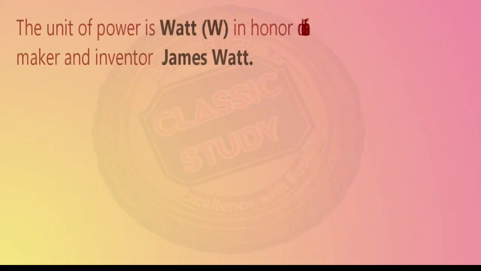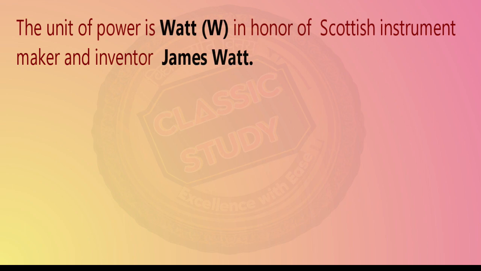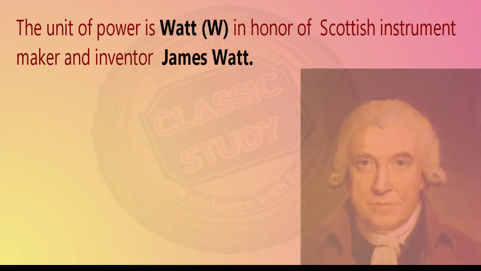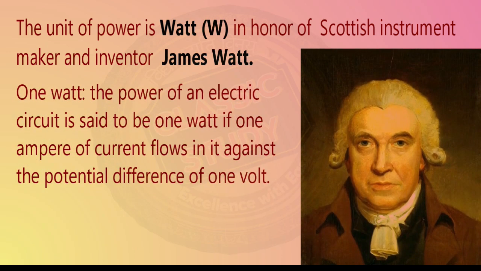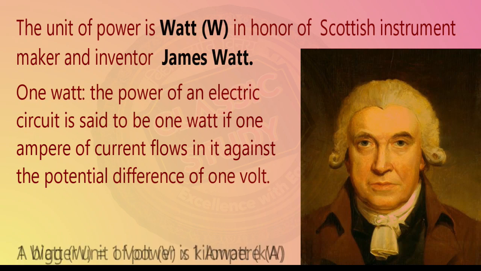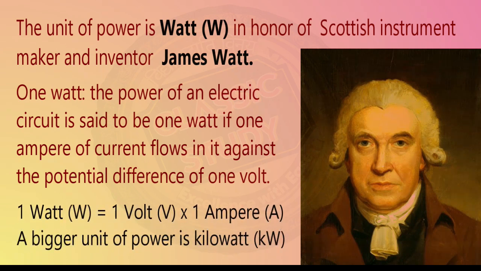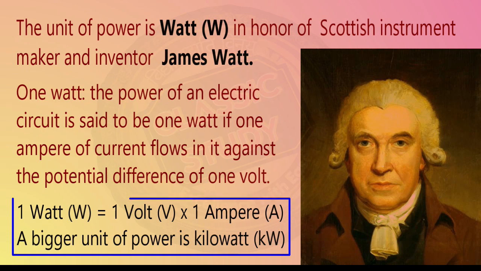The unit of power is watt, represented by capital W, in honor of the Scottish instrument maker and inventor James Watt. 1 watt is the power of an electrical circuit when 1 ampere of current is flowing through it against the potential difference of 1 volt. So 1 watt is equal to 1 volt into 1 ampere. So this becomes the unit of watt.